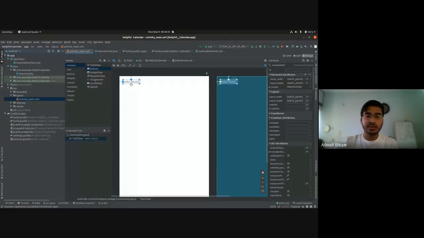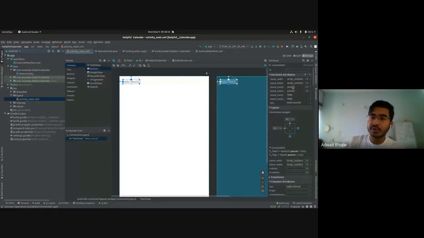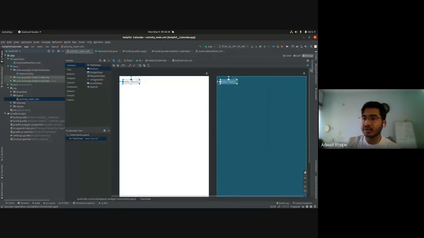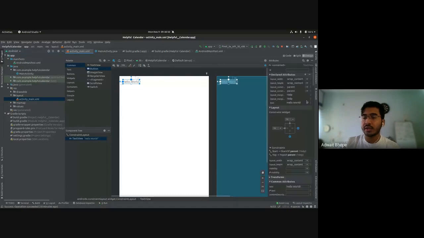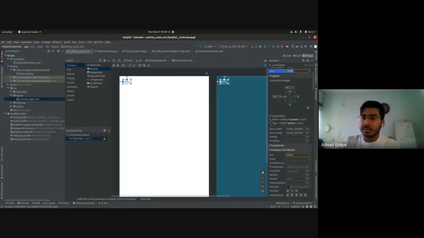And when you click on this widget, at the right hand side, you will see a lot of attributes. If it is not visible, you can just click on this attributes over here, and this window will pop up. So these are some declared attributes, that is the width, height. I'll explain what wrap content is, and the margins and the text as well. So you can just change this text. Okay, let's just keep it hello instead. And that will change it here. And there are more such attributes.